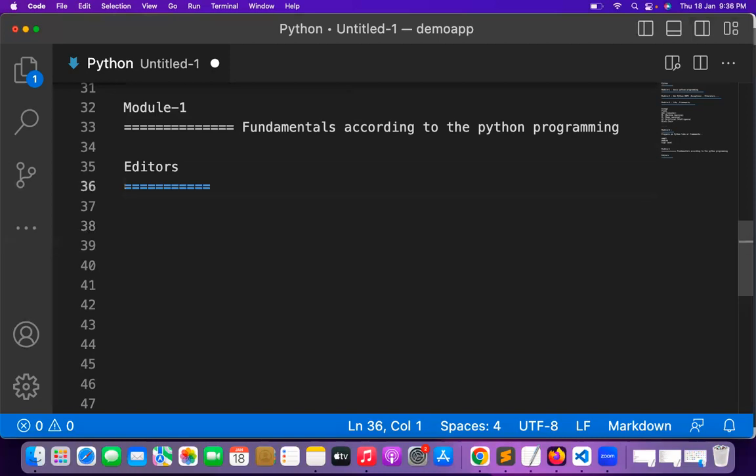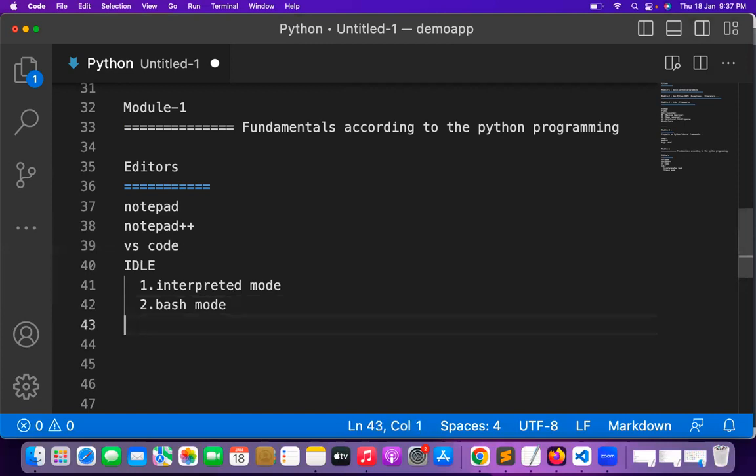You can download them and work with Python using Notepad, Notepad++, or VS Code. When you install Python, IDLE automatically comes with it. Using IDLE, you can write Python code. In IDLE, you can write Python in two ways: one is the interpreted mode, and one is the batch mode.